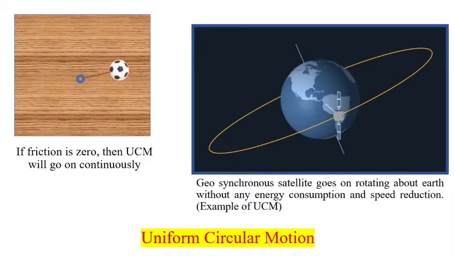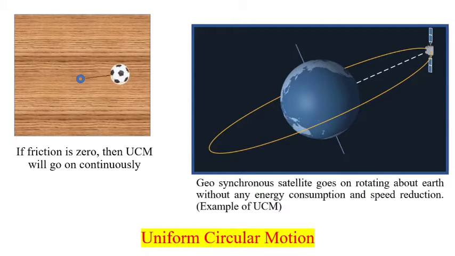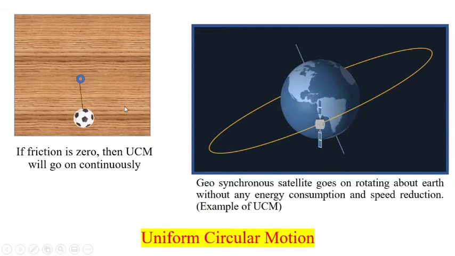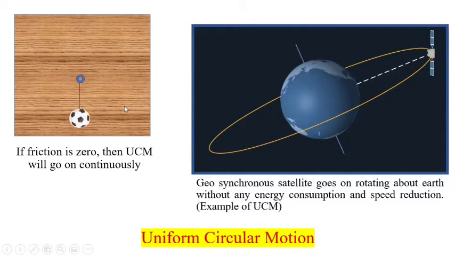In an ideal frictionless system, we can have a circular motion which will go on continuously. For example, if the friction is zero, this football will keep on rotating continuously for infinite time. Similarly, geosynchronous satellites also keep on rotating without consuming energy at a specific height from the Earth. These are two examples of uniform circular motion.